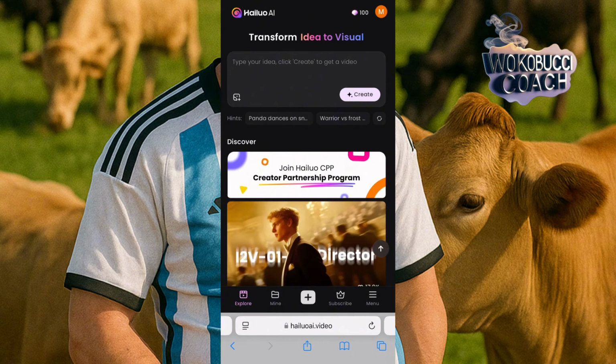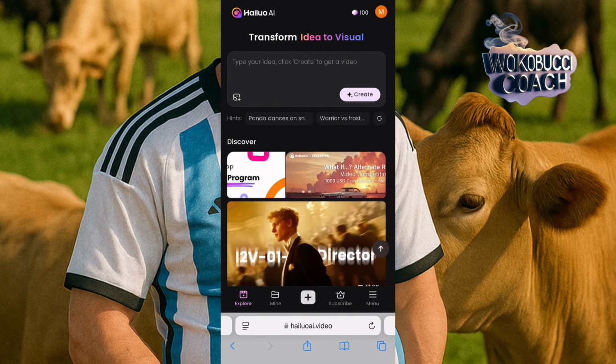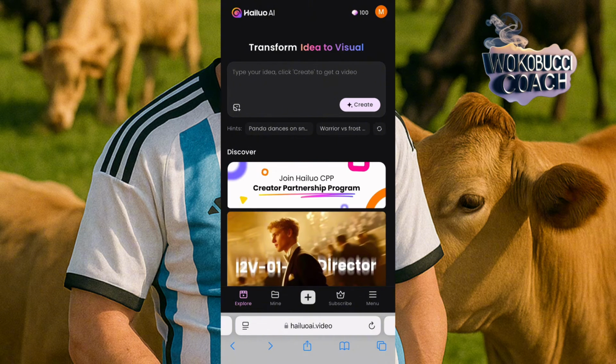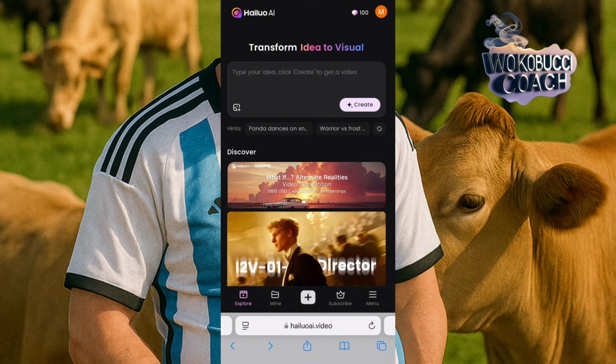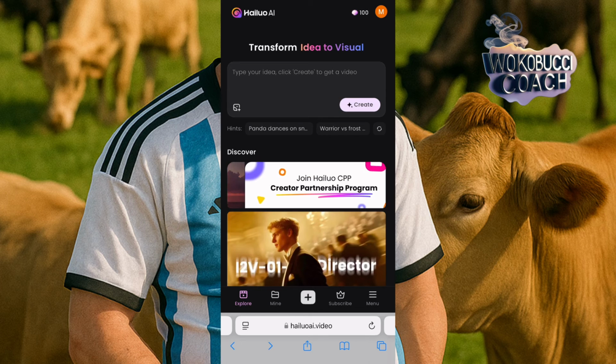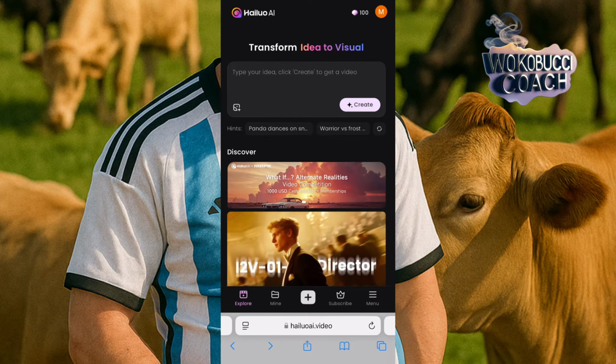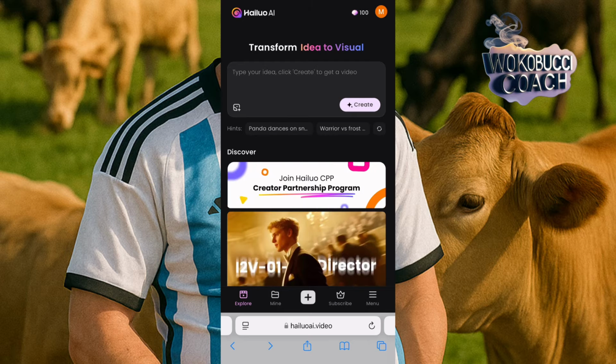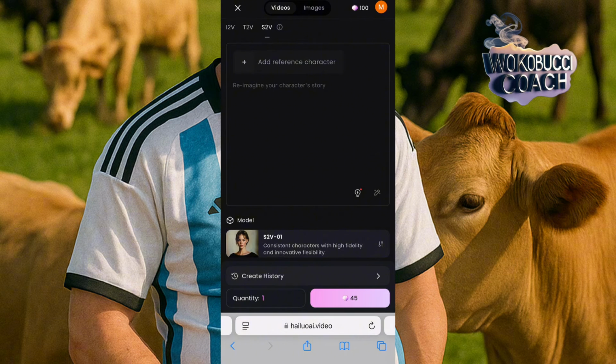Now, once you get here, what you need to do is you click where it says ideas, click create. This one is to type and then you get the photos, okay? But here I actually want to do it myself. Like I want to use my pictures to videos. So I'll click on the plus down here. This plus, I'll click on it.